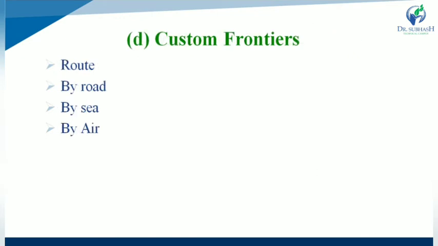While customs frontiers. What are customs frontiers? So drugs are imported via which type of routes? They are imported via road, via sea, or via air. So all are the customs frontiers.